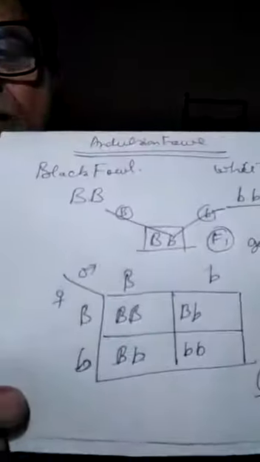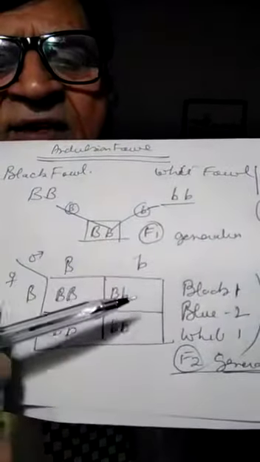And now the determination of the blood group of children by the parents. As male and female, if the father has A blood group and the mother has B blood group, the children will have 4 possibilities: A blood group, B blood group, AB blood group, or O. A checkerboard can be made for the blood group of the children. I have made it for you. So the father is B, the mother is A, and there are 4 types of blood of the children.